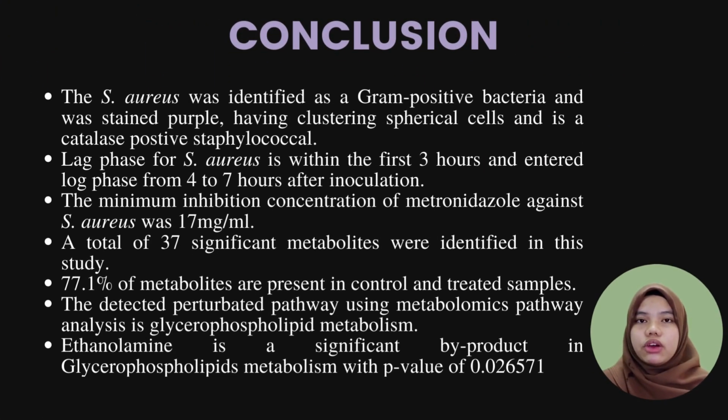It can be concluded that Staphylococcus aureus is a gram-positive bacteria when we do the gram staining technique as it is stained purple. We can also see that it is arranged in clusters and has spherical shaped cells. It is also a catalase-test-positive Staphylococcus. The log phase of Staphylococcus aureus is within 4 to 7 hours after the inoculation. 37 metabolites were identified in this study, with about 77.1% of them detected in both control and also treated samples. The perturbed pathway detected by using metabolomic pathway analysis is the glycerophospholipid pathway. Ethanolamine, a byproduct of this pathway, is found significant in this study with a p-value of 0.026571.